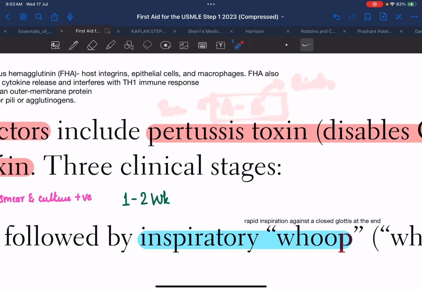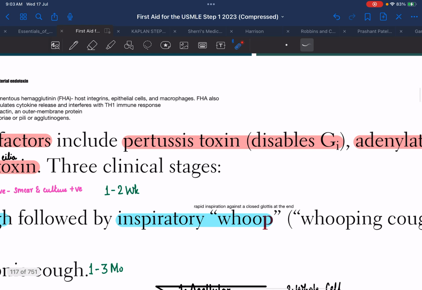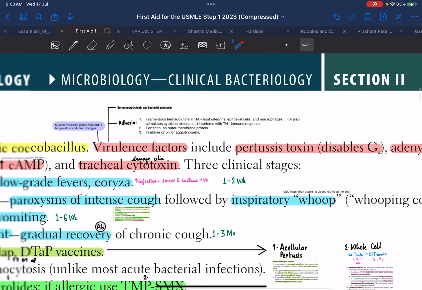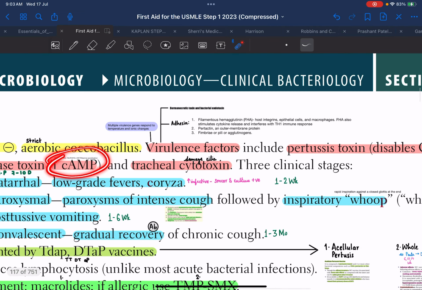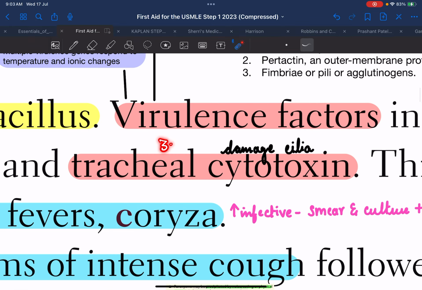So there are 5 binding subunits which bind to the host cell and cause internalization of the toxin, and the A enzymatic subunit disables the Gi subunit within the cell, causing an increase in cAMP levels. So this was the second virulence factor. The third virulence factor is tracheal cytotoxin. As the name suggests, it is cytotoxic to the trachea.